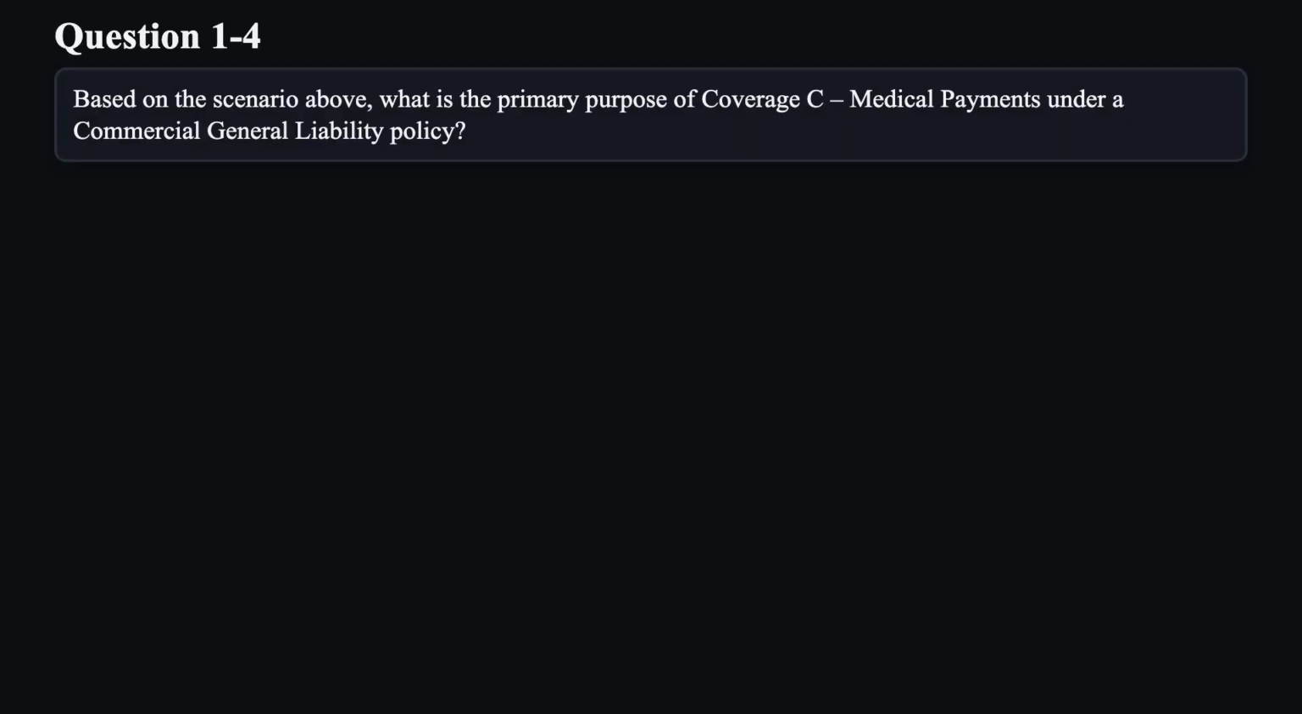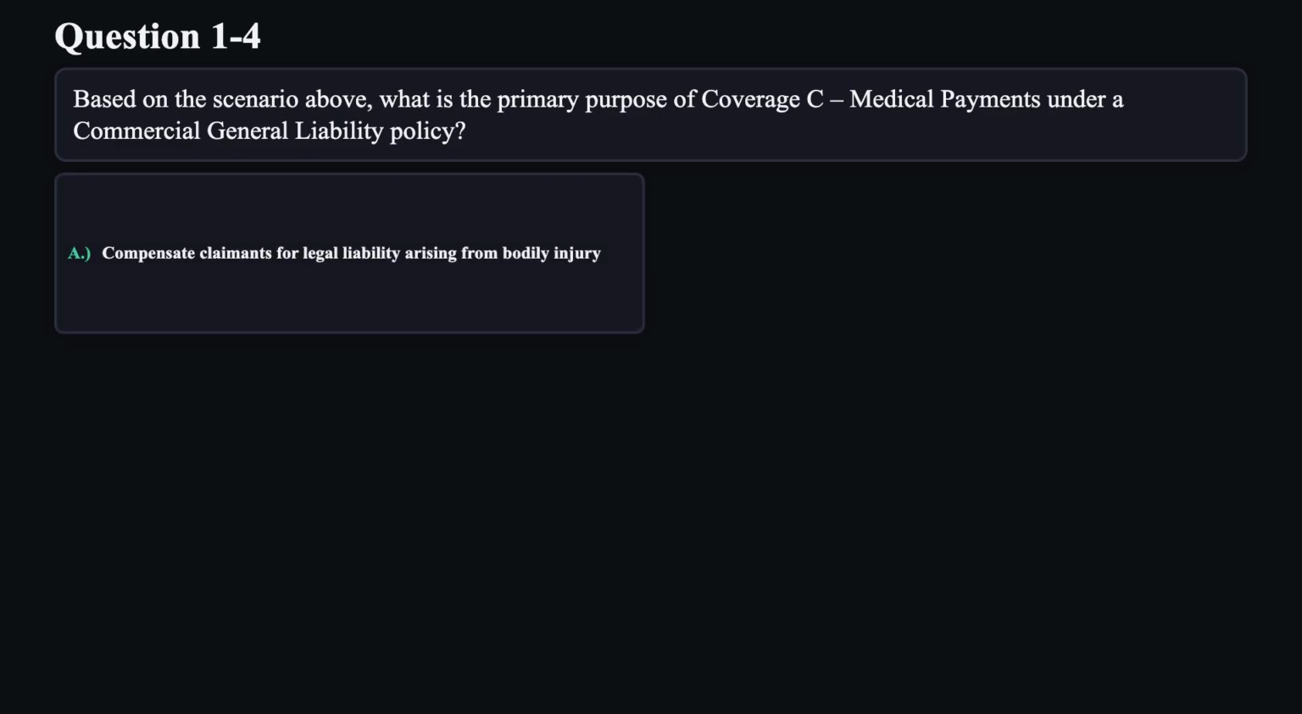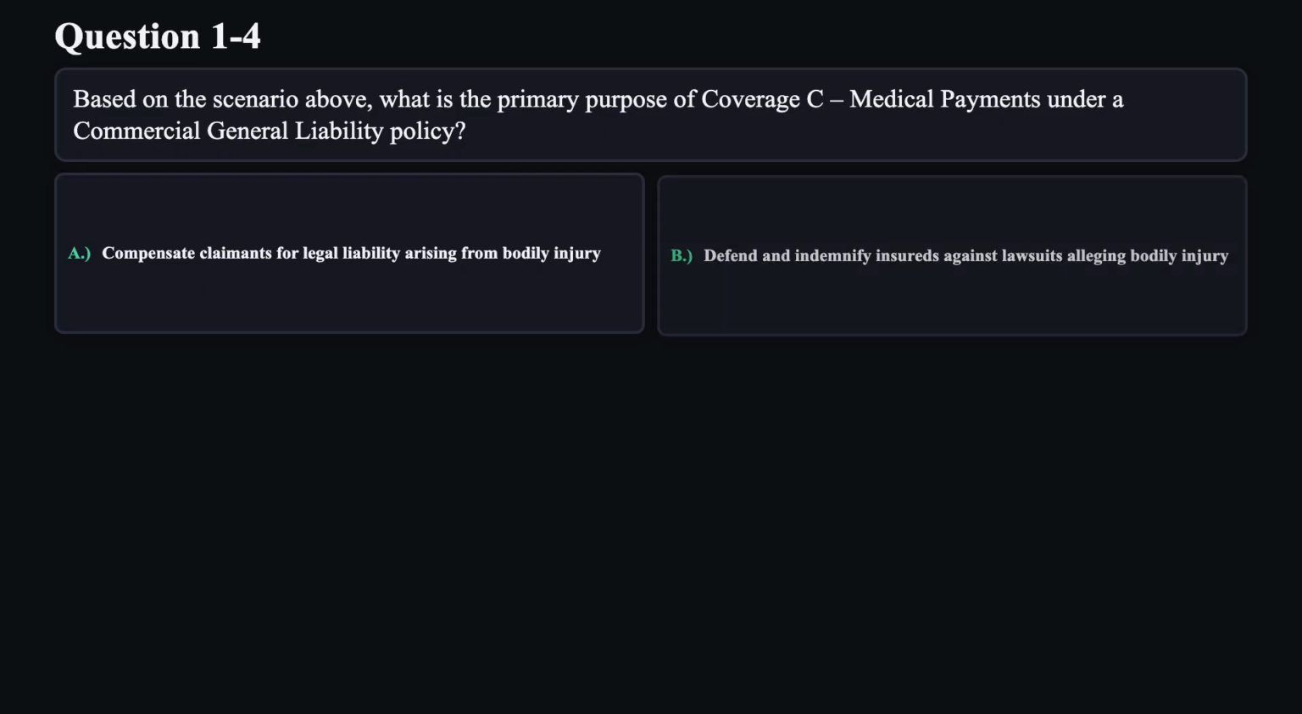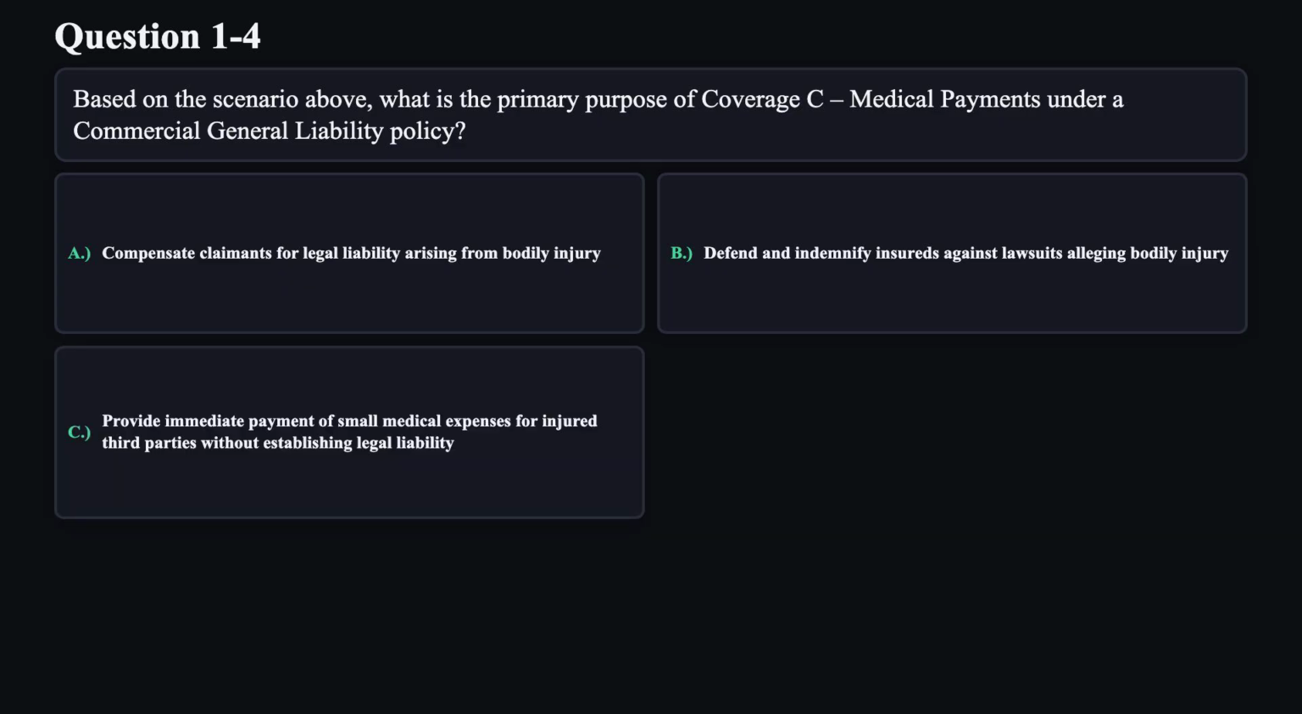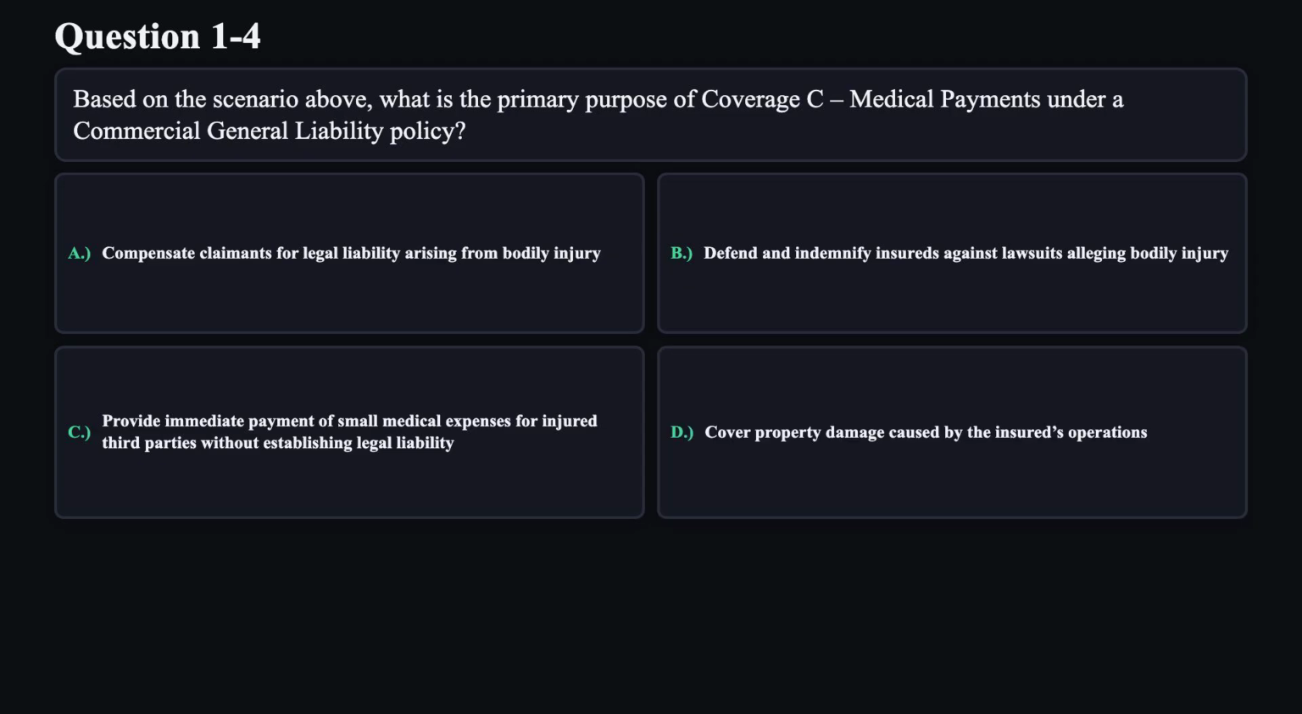Question 4. Based on the scenario above, what is the primary purpose of coverage C? Medical payments under a commercial general liability policy. A. Compensate claimants for legal liability arising from bodily injury. B. Defend and indemnify insureds against lawsuits alleging bodily injury. C. Provide immediate payment of small medical expenses for injured third parties without establishing legal liability. D. Cover property damage caused by the insured's operations.